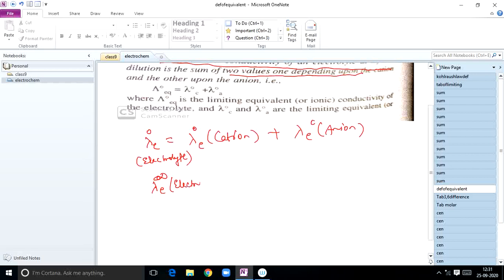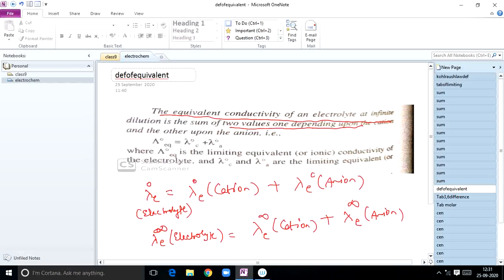Any electrolyte, if you take, lambda E infinity of electrolyte is equal to lambda E infinity of cation plus, here you should not multiply, whatever the electrolyte it may be, just you have to write lambda E infinity of anion. Both are same. So this is expressing limiting equivalent conductance of an electrolyte is equal to the sum of limiting equivalent conductance of a cation and limiting equivalent conductance of an anion.